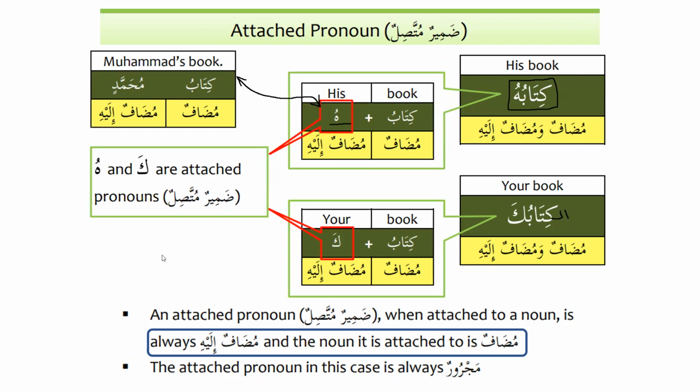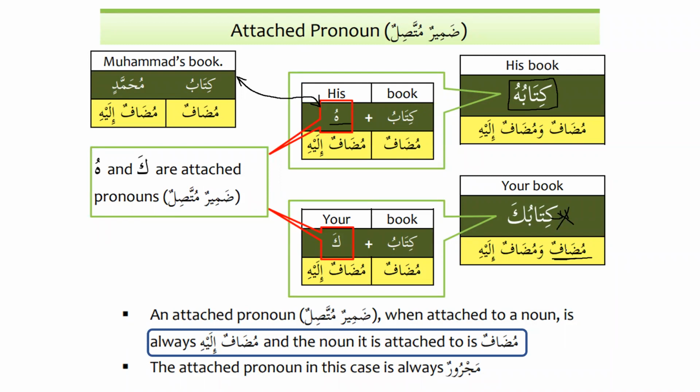Yes, please tell me quickly. Why not? Because we know that mudaf does not take al, and mudaf does not take tanween. Excellent. So that will be a big mistake if I say al-kitabuka, because mudaf does not take al and mudaf does not take tanween. That's number one.